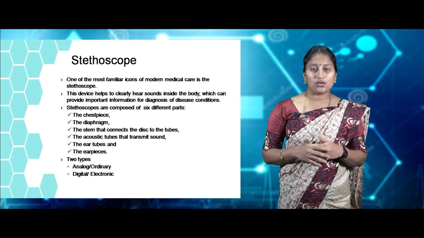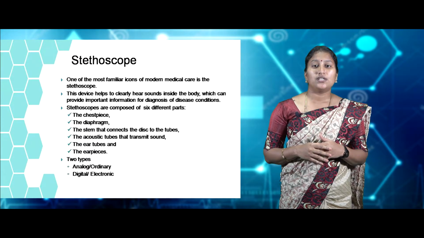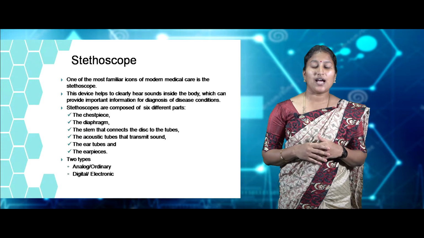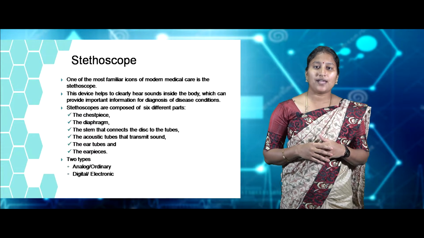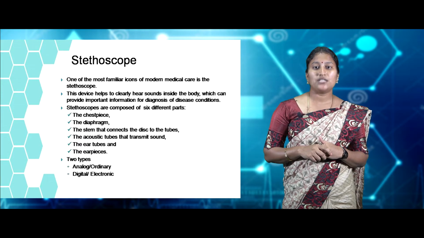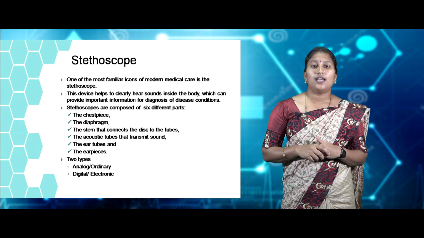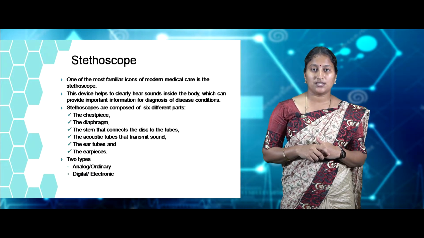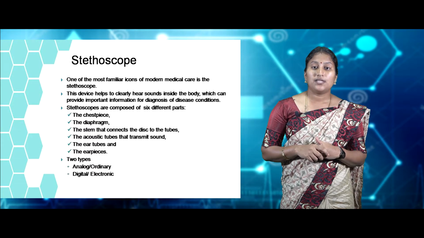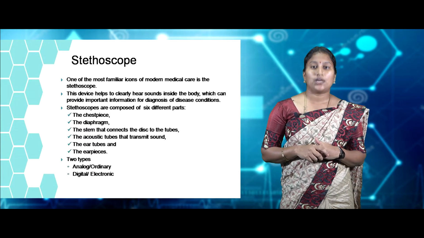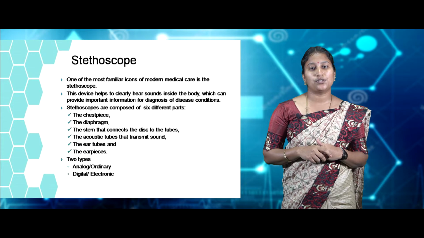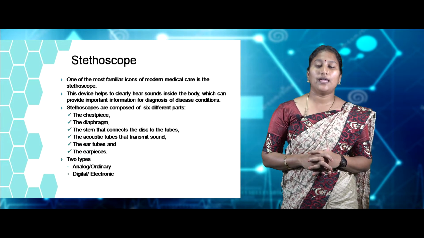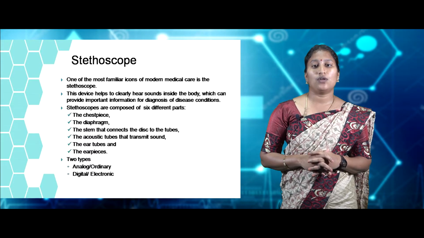The most familiar icon of modern medical care is the stethoscope. These stethoscopes are used to hear heart sounds inside the body, which can provide important information for the diagnosis of diseases. It is a surprising fact that each stethoscope comprises 6 different parts: the chest piece, the diaphragm, the stem that connects the disc to the tube, the acoustic tubes that transmit the sound, the earpiece and the ear tubes. There are 2 different types of stethoscopes: analog or ordinary stethoscope, and digital or electronic stethoscope.